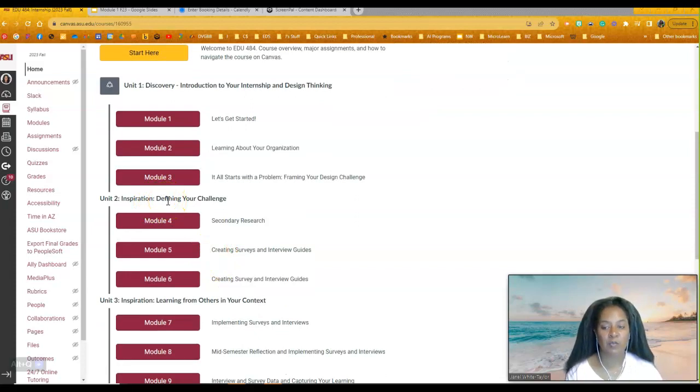So in modules 4, 5, and 6, you're going to start off with some secondary research. So you're going to go out and see what the research says about your particular organization or your type of organization. You're going to create some surveys. You're going to do some interview guides. You're going to actually go out and interview and survey people to find out more information about what's happening with the organization and possibly a problem that they want to solve.